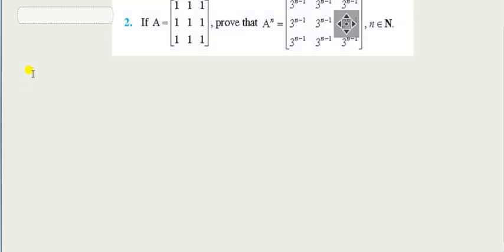Look at this. This question is, A is given to us and we have to prove A to the power n is 3 to the power n minus 1, all the terms will be 3 to the power n minus 1, right? So for solving this, I'll first see the pattern. First you see A is, this one is 1 1 1, 1 1 1, 1 1 1.